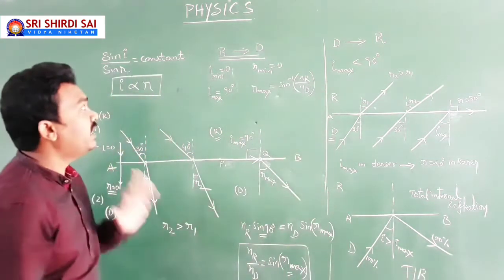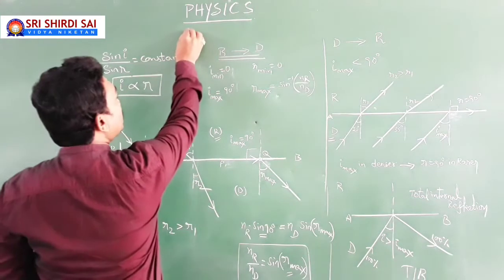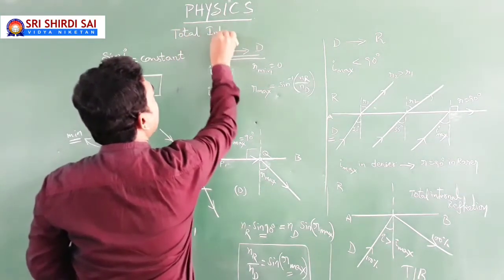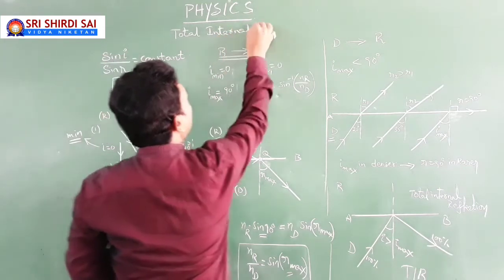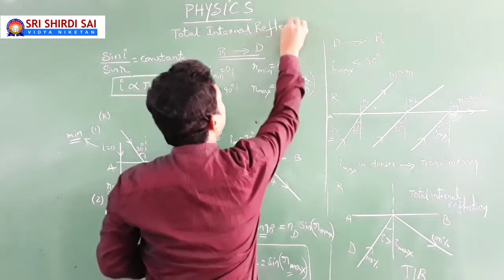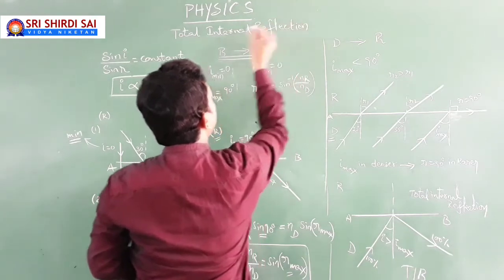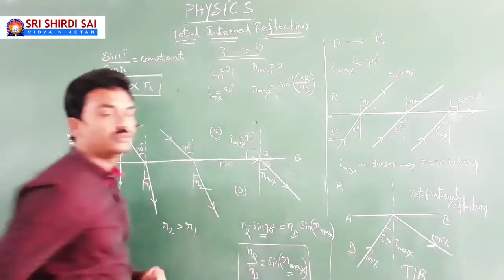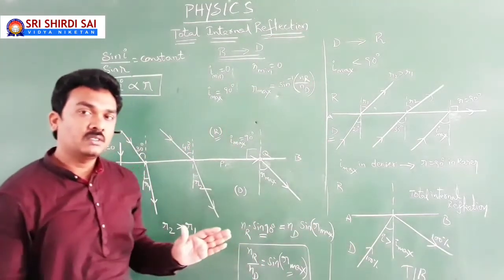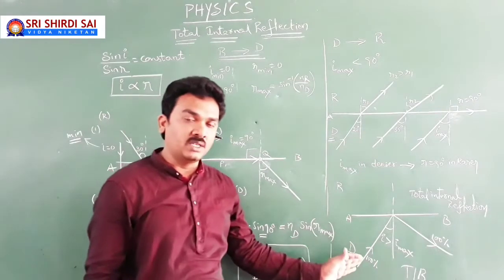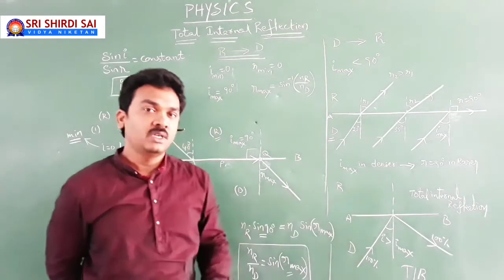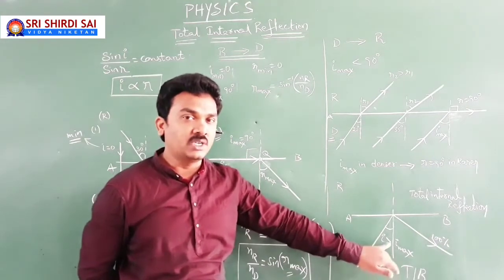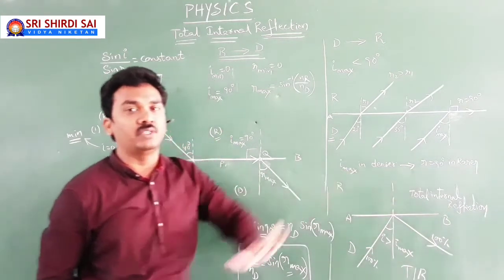So actually my intention is to introduce you to the concept of total internal reflection, shortly known as TIR. But this happens when the light ray traveling from denser medium to rarer medium falls in denser medium at an angle of incidence greater than maximum possible angle of incidence.